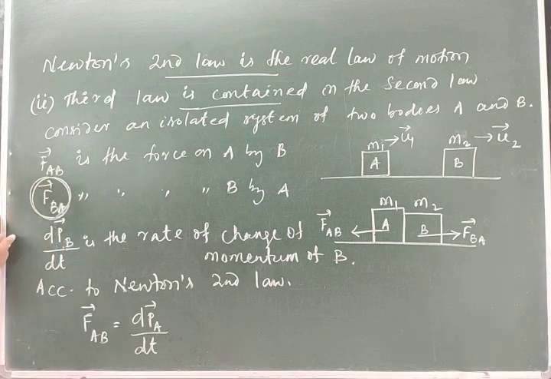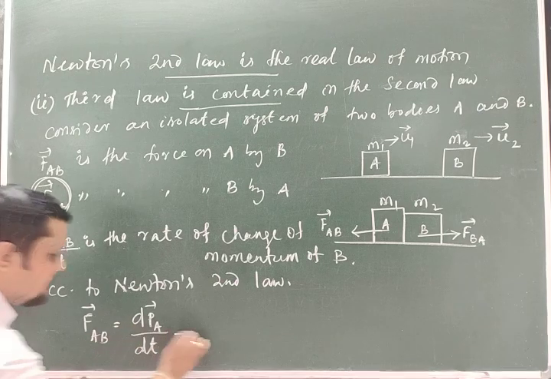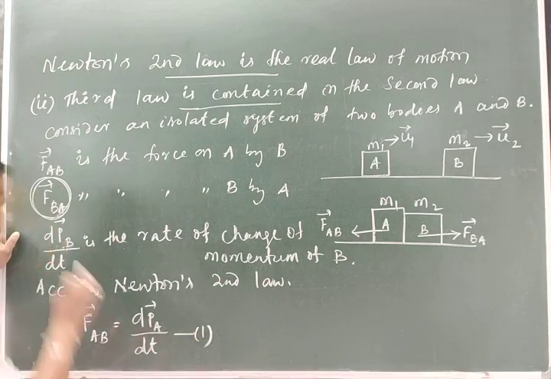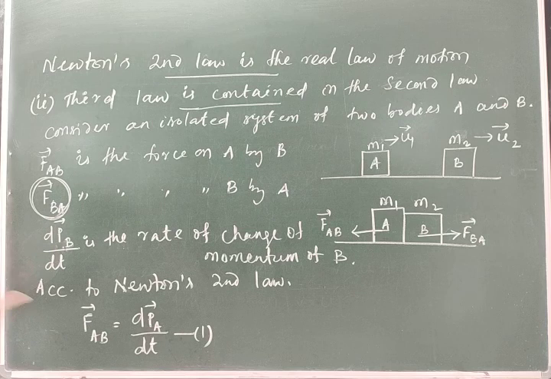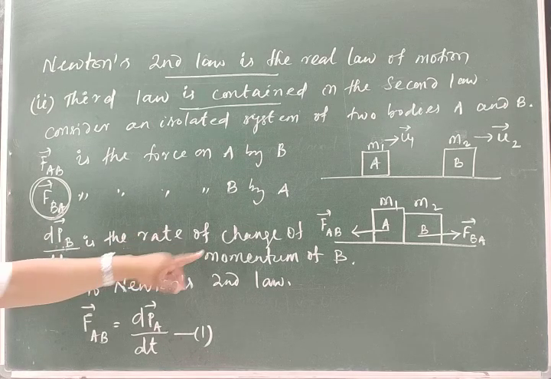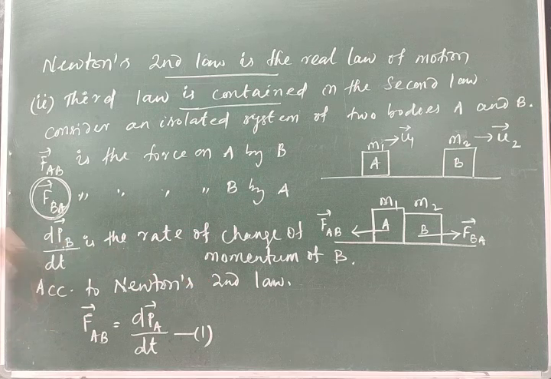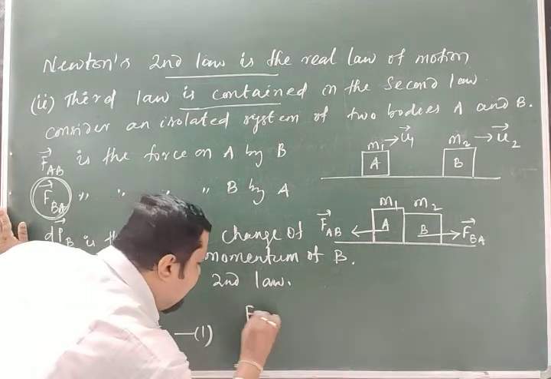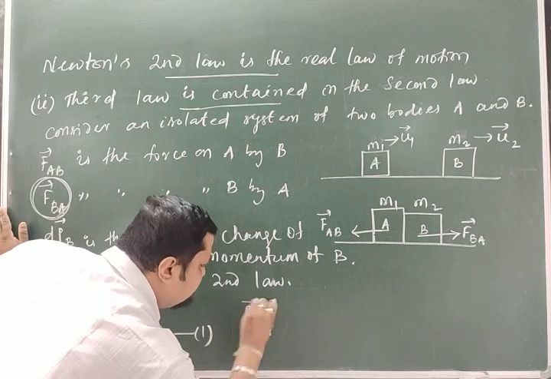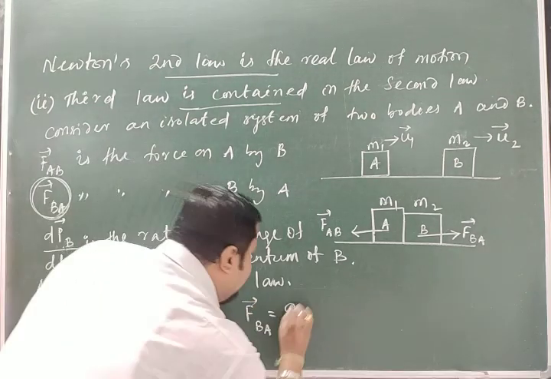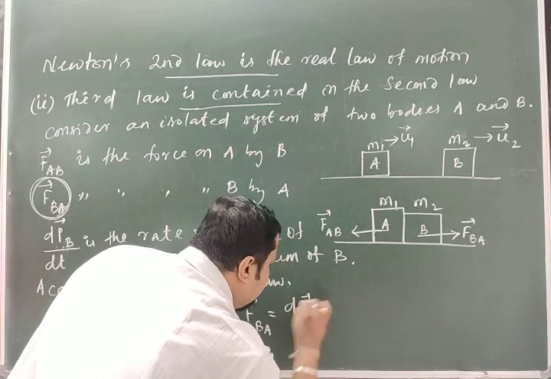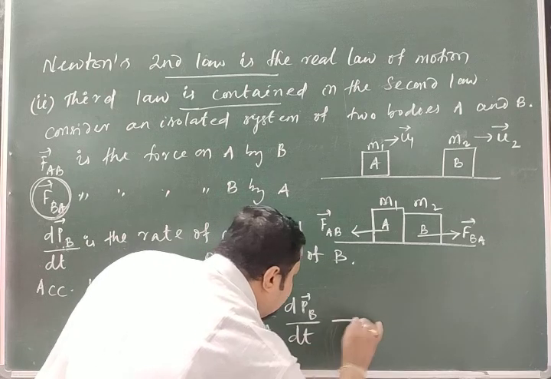This is the force on B. So this is my first equation, considering the first case. In the second case, what will I write? If dPB by dt is the rate of change of momentum of B, according to Newton's second law, FBA is equal to dPB by dt. Equation 2.